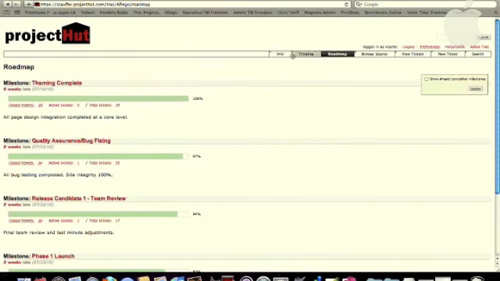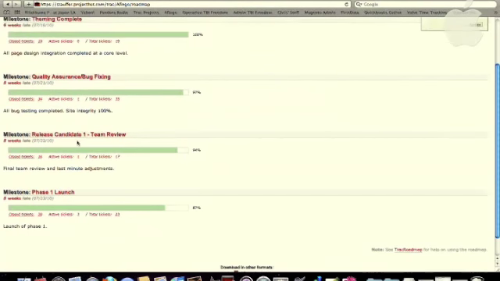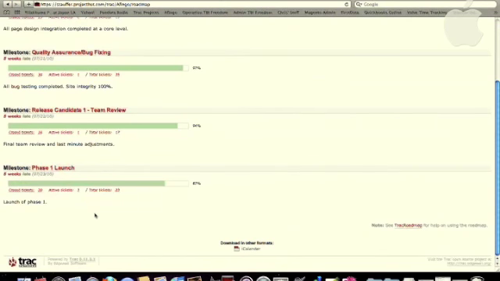You can also choose to go to the roadmap. This is going to show the progress of each milestone. If there are tickets that are currently open for the milestones, you can view them by clicking Active Tickets.